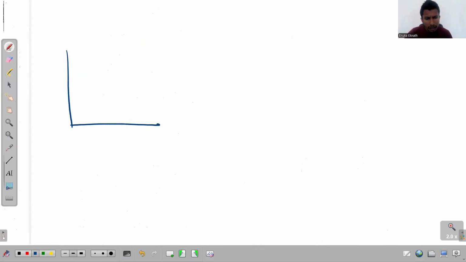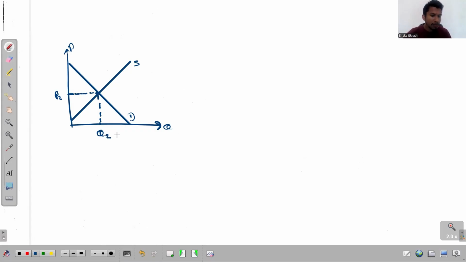So this is the quantity axis, and we get the price axis, and then we have a demand curve, and also we have a supply curve. So this is the market demand curve, and this is the market supply curve. Based on this market demand and the market supply, we can recognize this price P2 to be the equilibrium price, and this quantity Q2 to be the equilibrium quantity. And then what happens when imposing this minimum price?